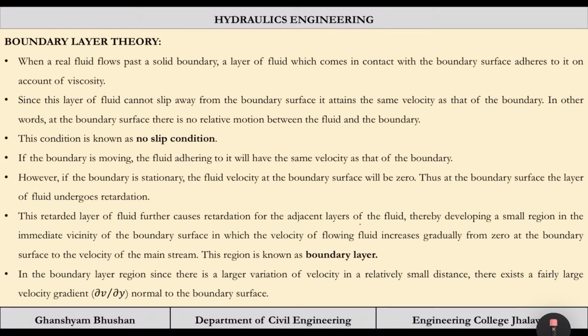termed as boundary layer. As I have told you, in the boundary layer region, since there is large variation of velocity in a relatively small distance, there exists a fairly large velocity gradient, because the change in velocity is from 0 to v, and the thickness of this boundary layer is very small, maybe in the range of millimeter only. So the change dv is high, and the displacement, the thickness, is very less. So del v by del y will be high in the boundary layer.